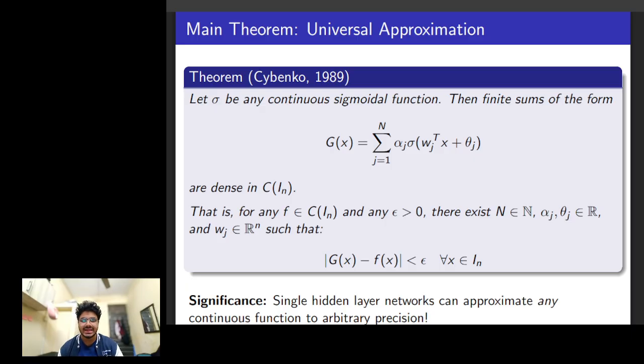Which broadly means that no matter how complex or how, let's say, wiggly a continuous function is, as long as it's on a compact set, I'll define what that means. But as soon as it's on a compact set, there exists a shallow network that can approximate it to any desired degree of accuracy by just adding more neurons. By shallow, I mean the depth is one.